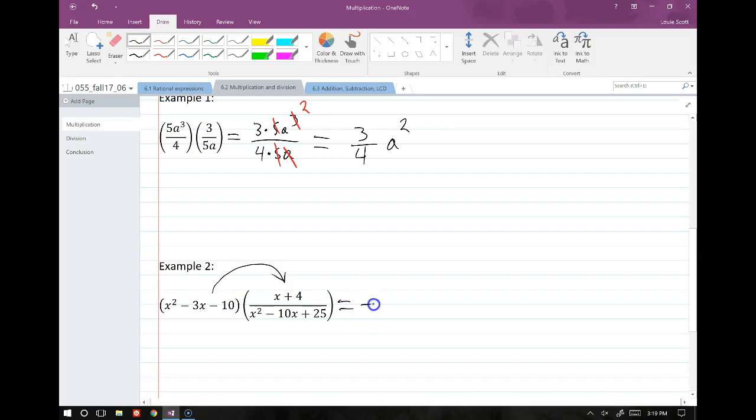All right, so we're going to have one big fraction. And so remember, this is just this polynomial over 1 is what we're really saying here. So we're going to multiply straight across the top, straight across the bottom. First things first, we're going to leave the factor that was already in the top way over here on the side. Second thing, we're going to factor this guy.